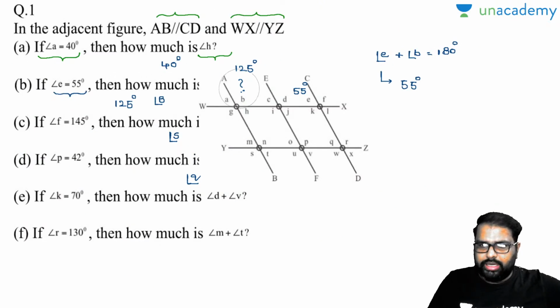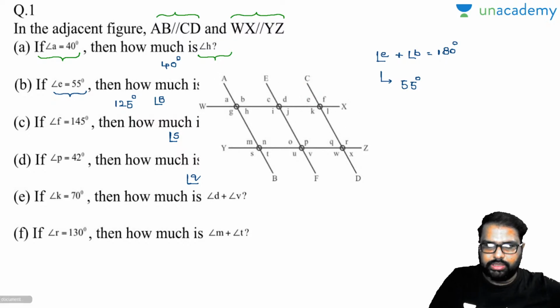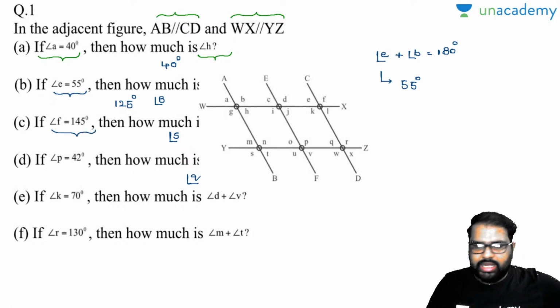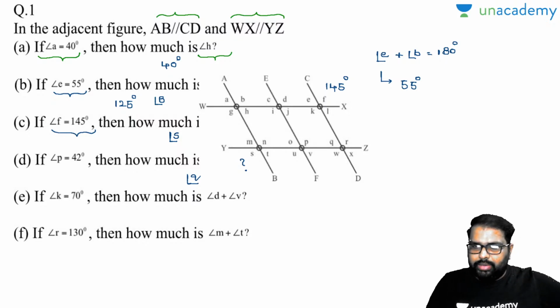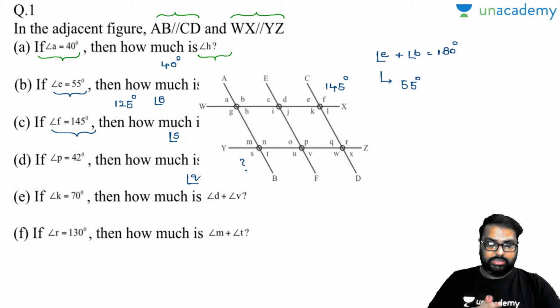Done. Let's come to the next question. Third question. Observe the third question. Angle F is given as 145 degrees and you are asked to find out angle S. Where is angle F first of all? Angle F is here, 145 degrees. Where is angle S? Angle S is here. You have to find out this angle. Now, the answer is no. These two, right? Now, let us suppose we take WX and YZ as parallel lines. Yes, you can take it like this.